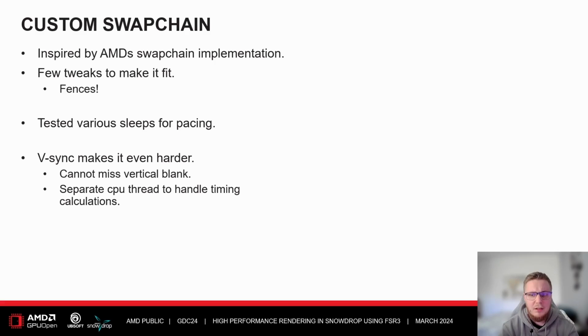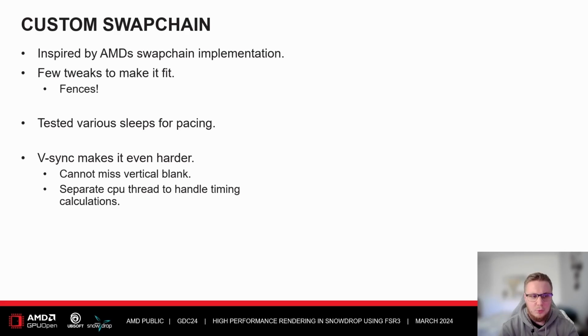On top of this, VSync makes everything harder. When you have VSync enabled, you have to respect the vertical blank. If you do not respect the vertical blank sync point, you might end up in a performance-degraded feedback loop, which means you consistently miss the vertical blank because the previous frame was waiting for a vertical blank that it could have hit earlier, in a way.